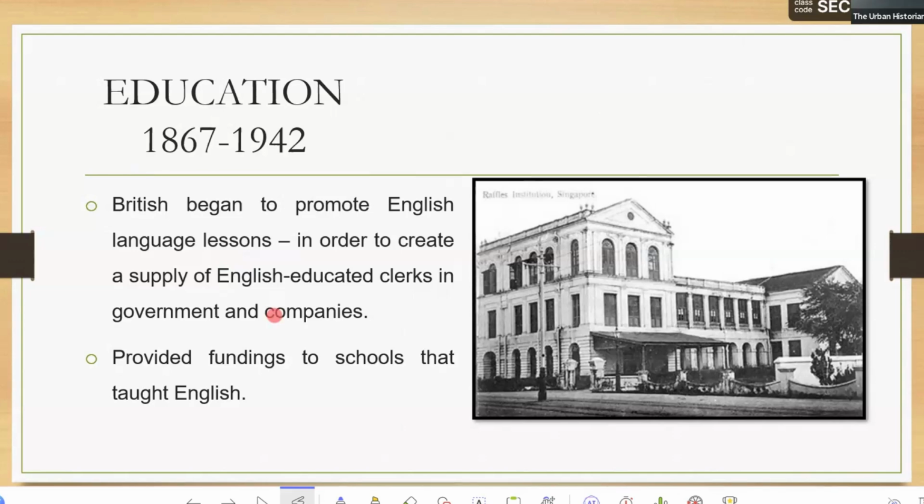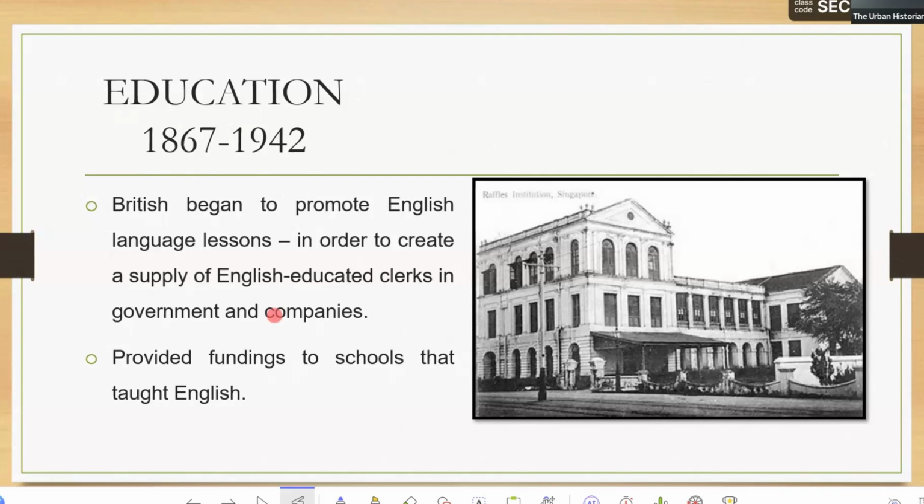Meaning that the British built schools and these schools taught English. And any school that teaches English, the British will support by giving money. Why was the British so keen on teaching English? So that students learn English, can speak English, and can work for the British next time.